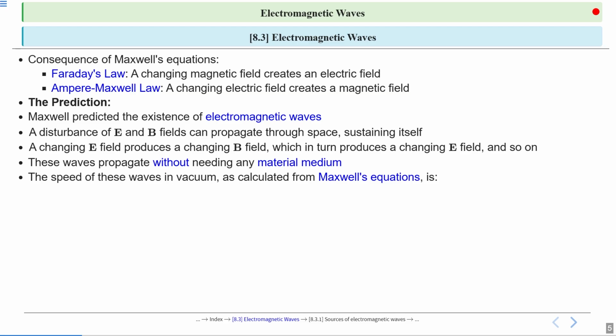He calculated the speed of the electromagnetic waves theoretically with the expression c equal to 1 by root mu naught epsilon naught, where c is the speed of light.